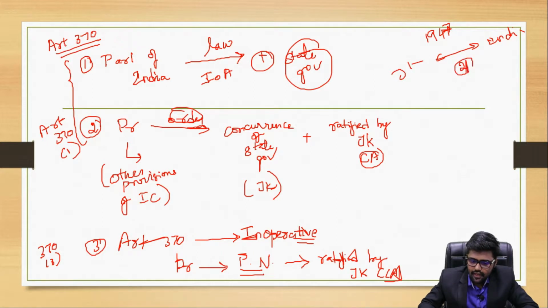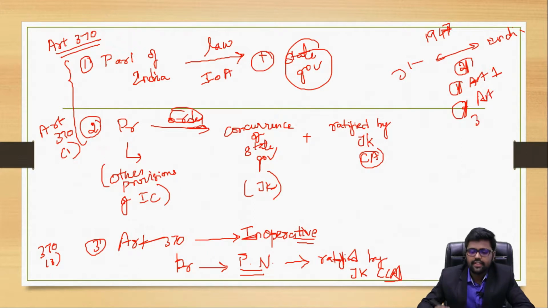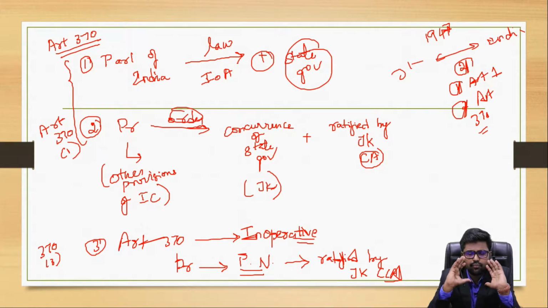One is Article 1 and the other is Article 370. Only these two articles are there, which are like a bridge, a linkage between Jammu and Kashmir and India. Done. So this is the total idea you should have about Article 370.